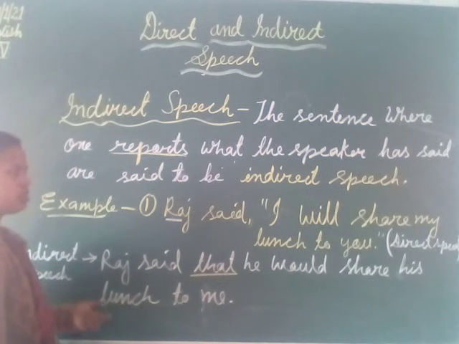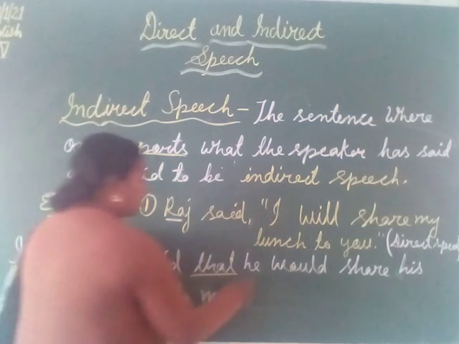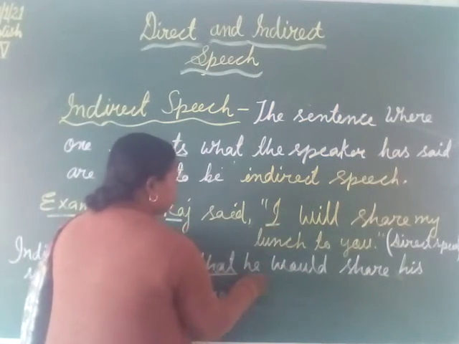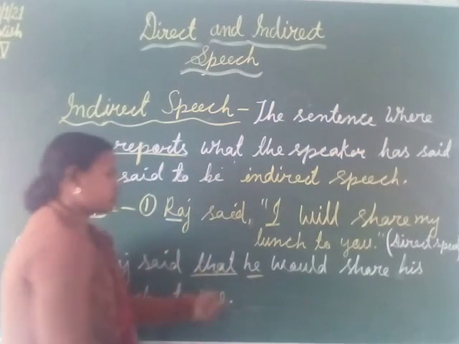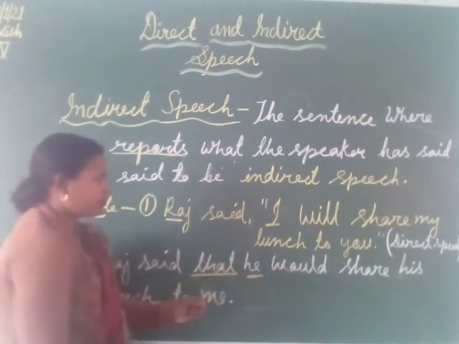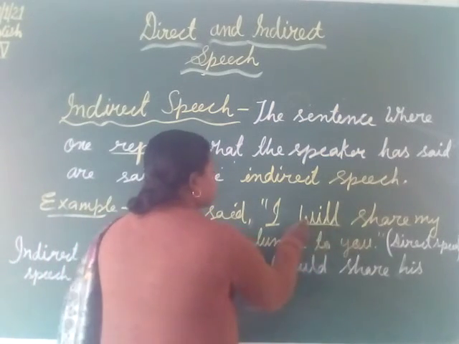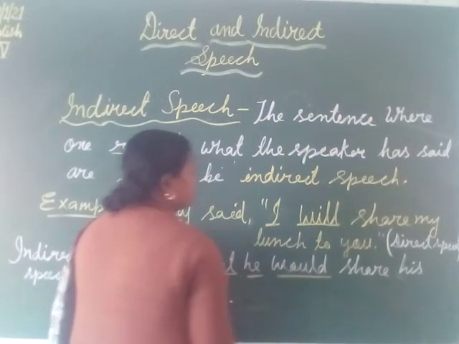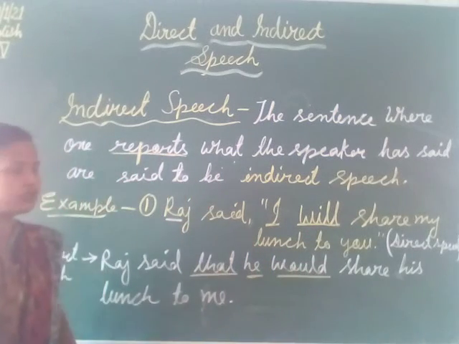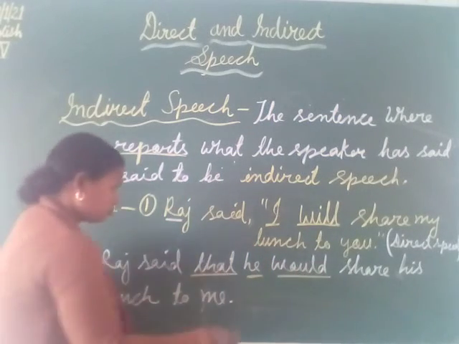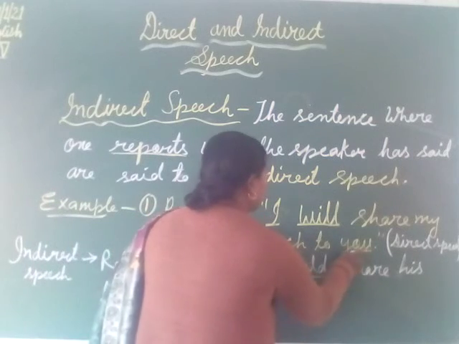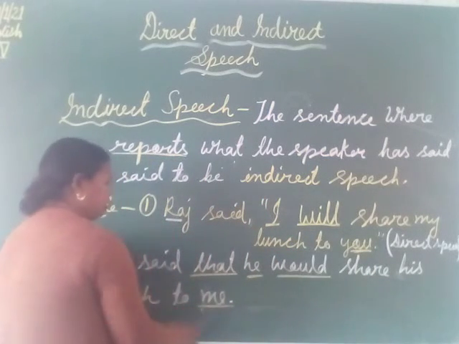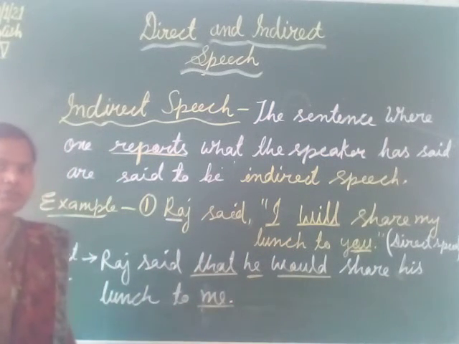Here so many changes have been done, as the word I changed into he. This is called the personal pronoun change. Here the tense-wise change: will changes into would. And you changes into me. This is also a personal pronoun change.